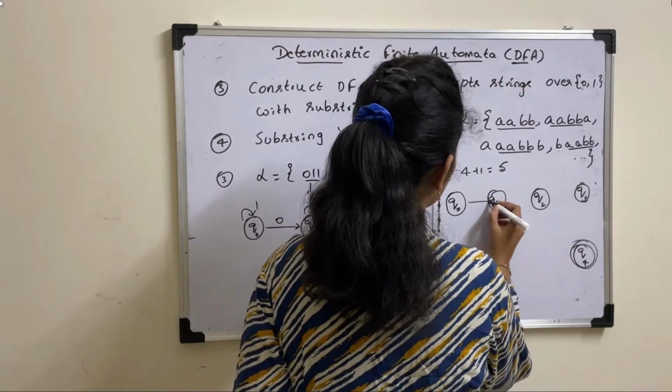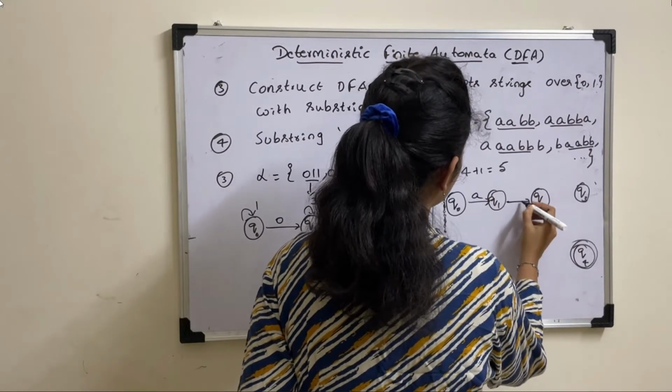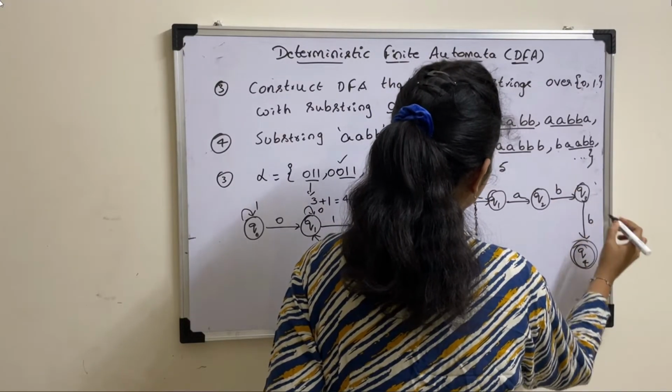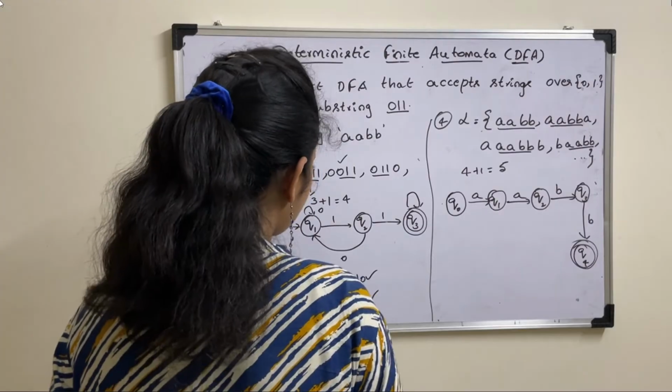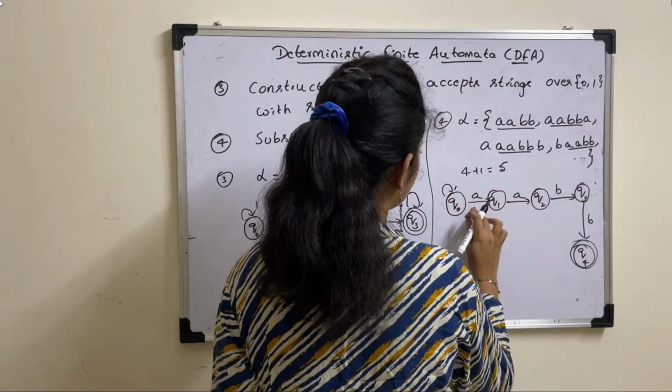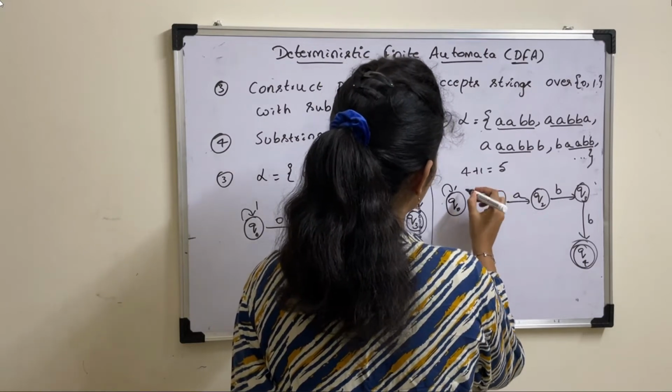Now write A, A, B, B. That is the substring. Before this substring, or before this A, you can have any number of A's and B's.